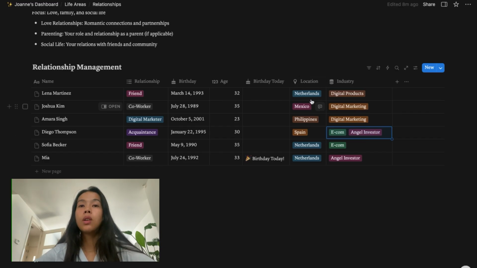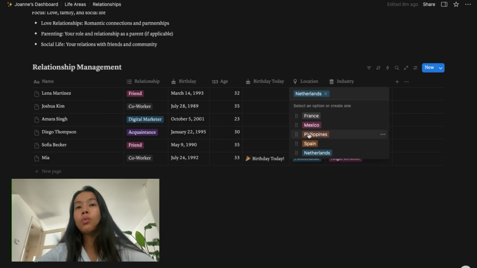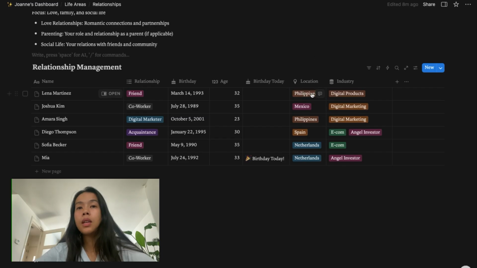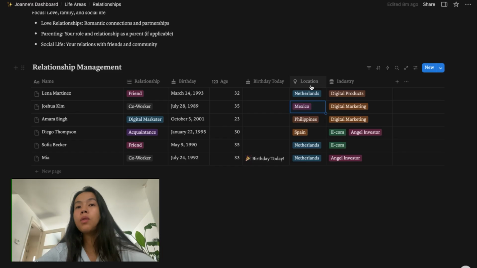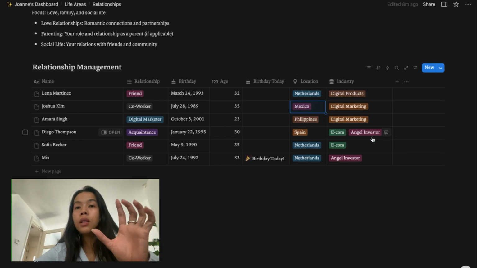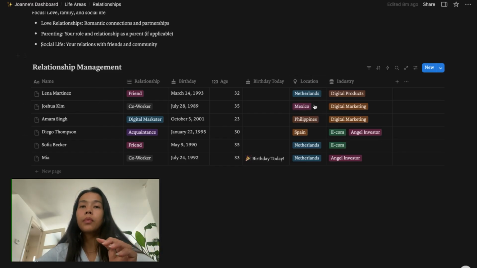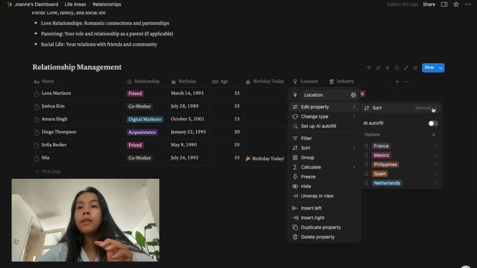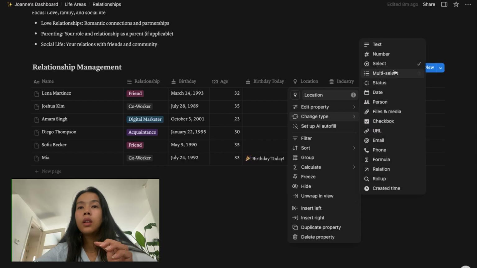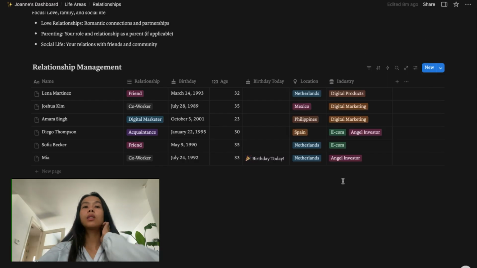Here in location, for example, you can just choose one. Yes, so you can just choose one. You cannot choose several ones. So if you want the location with different options, instead of select, you see this, we are in select, you can choose change type, and we can use multi-select instead. All right, let's continue.